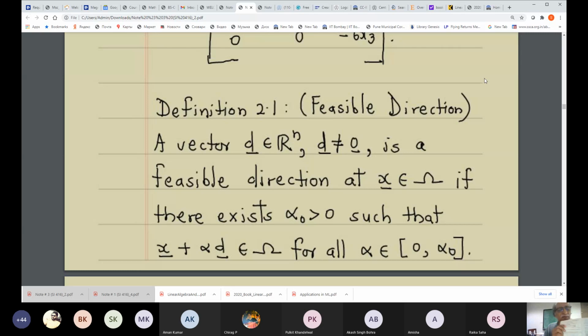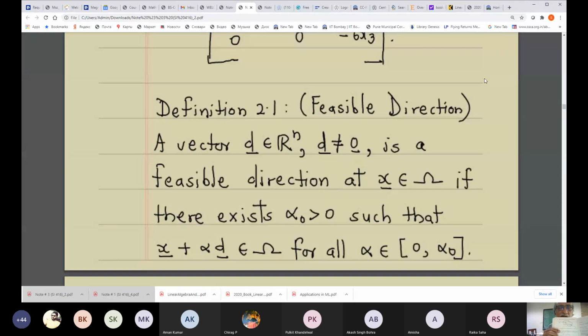That is a feasible direction. Whereas D2, which is emanating from point X but going in this direction, is not a feasible direction, because it is not staying within the domain of the function.